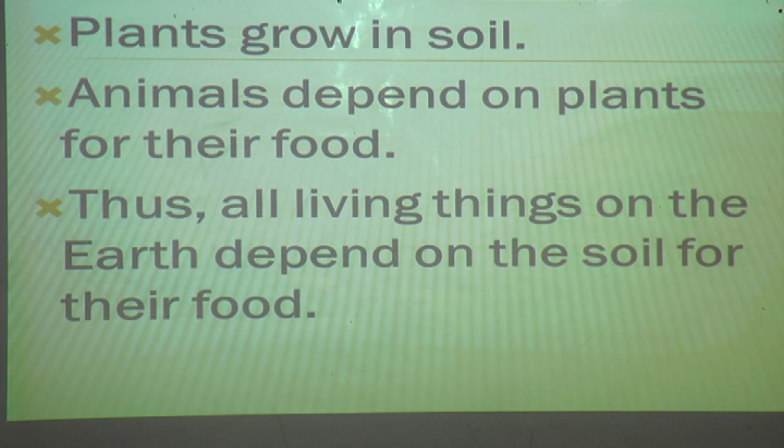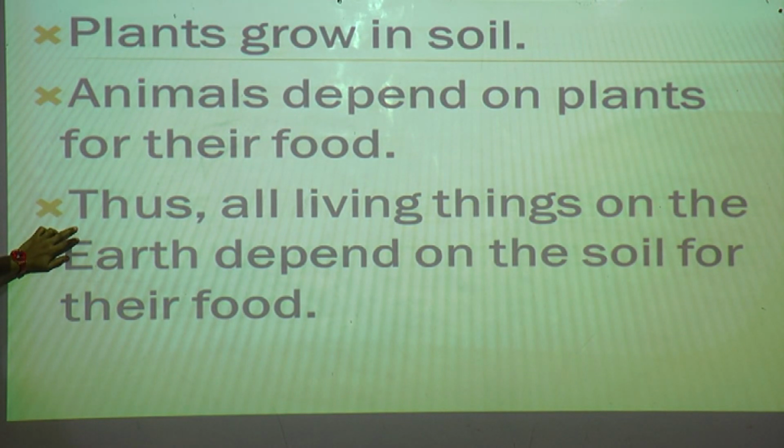Some types of animals eat only grass, isn't it students? So if plants are there, those animals eat the plants. If plants are not there, what will happen then? They will die, isn't it? Yes. So animals depend on plants. Where do these plants grow? On soil. So how important is soil?